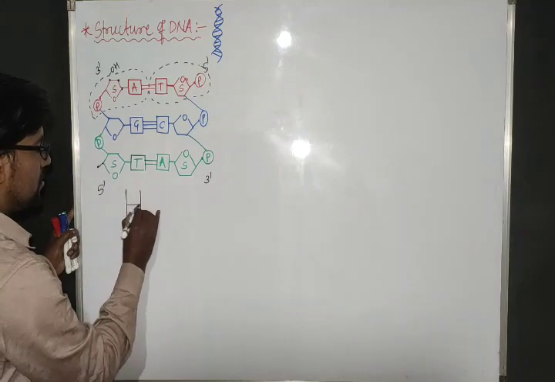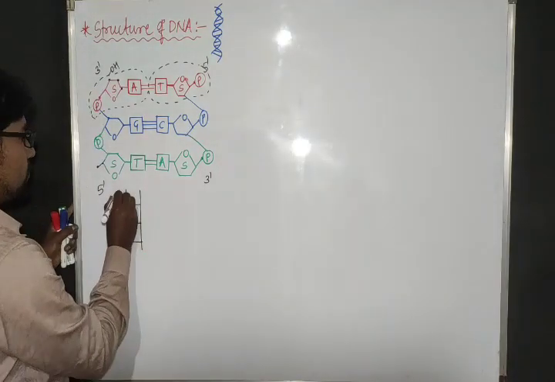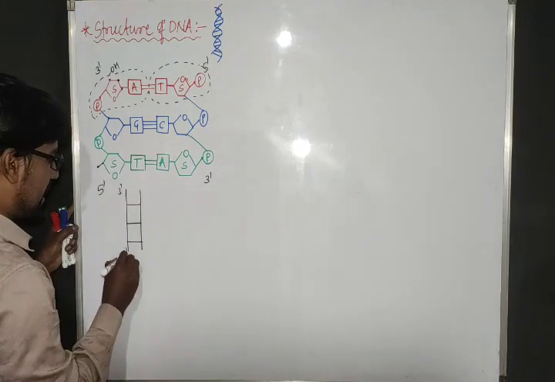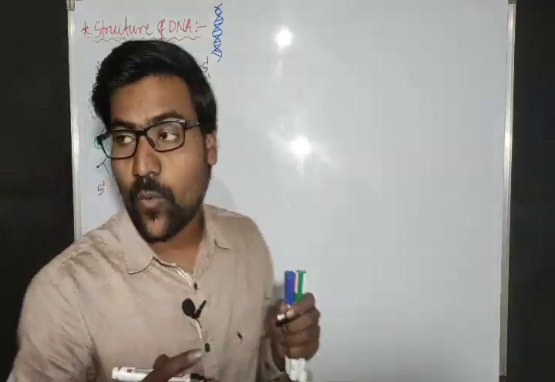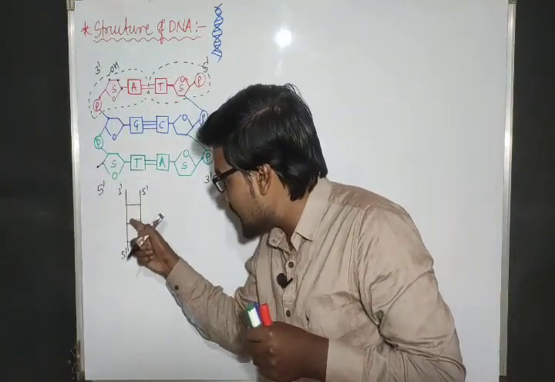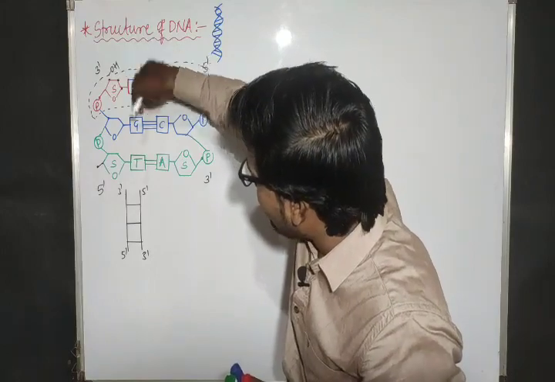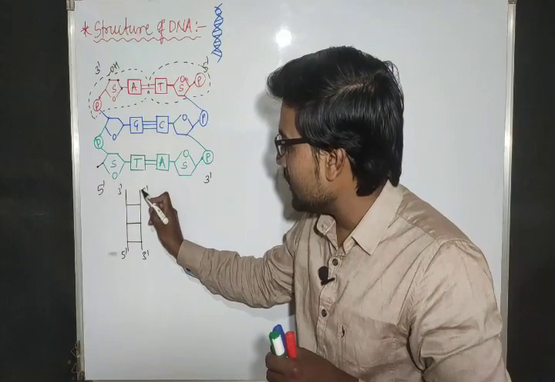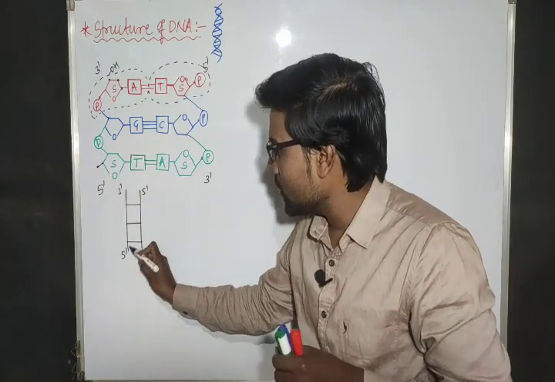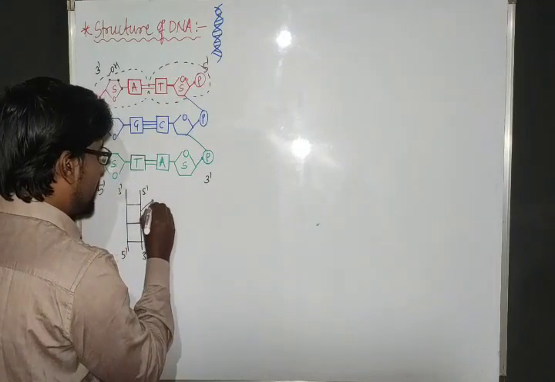Right? Can we get the structure like this? So here this is 5 prime, 3 prime, 5 prime, and this side 5 prime, and this side 3 prime. So what do these lines indicate here? Base pairs. These center bases are combined, and that center line indicates base pairs. Next, these two structures are called the backbone of DNA.